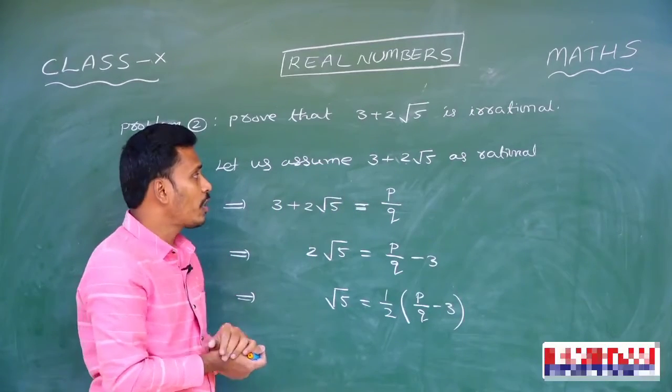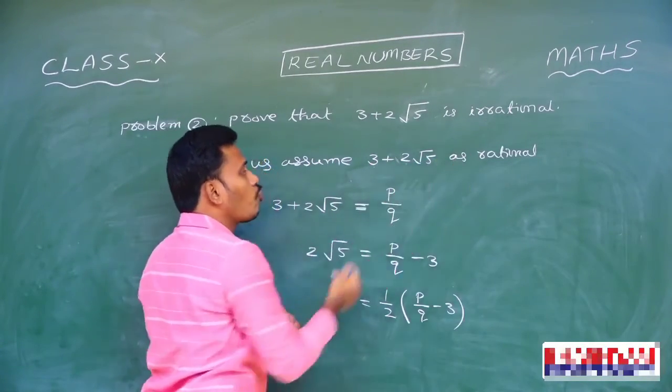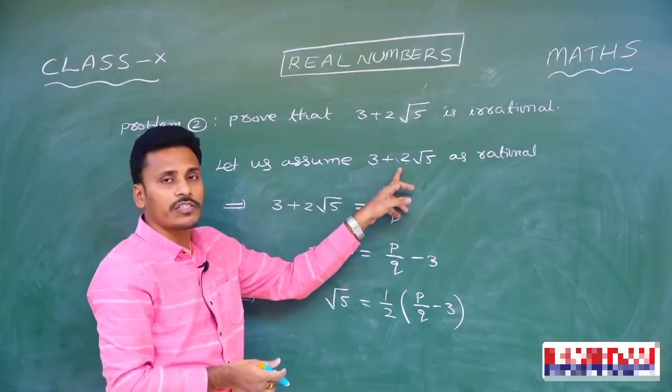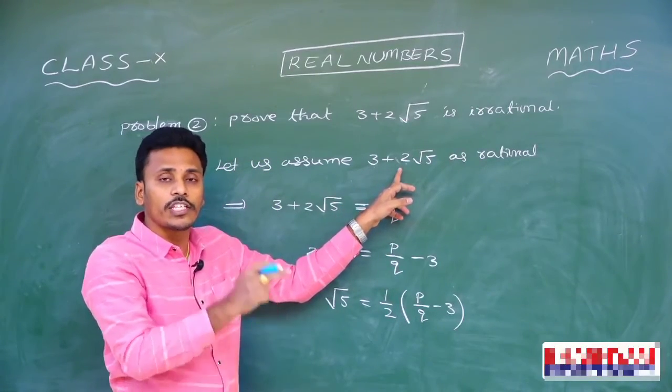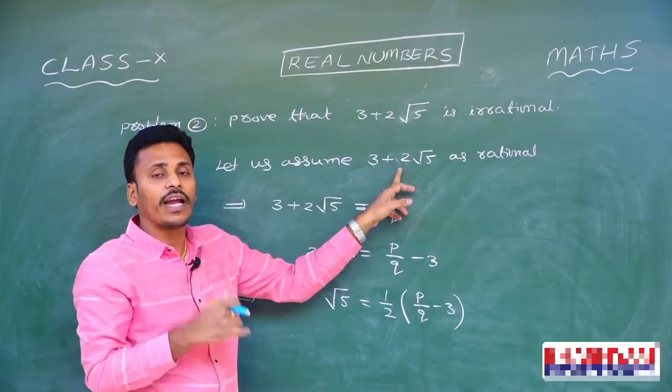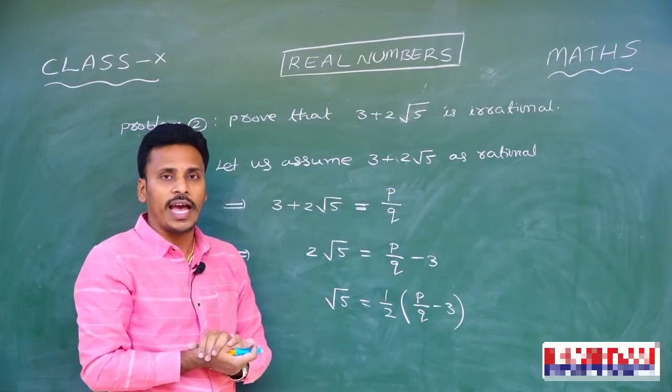What is our assumption? Our assumption is that 3 plus 2 root 5 is rational. Since this is a wrong statement, then 3 plus 2 root 5 is not rational is the correct statement. That concludes that 3 plus 2 root 5 is irrational.